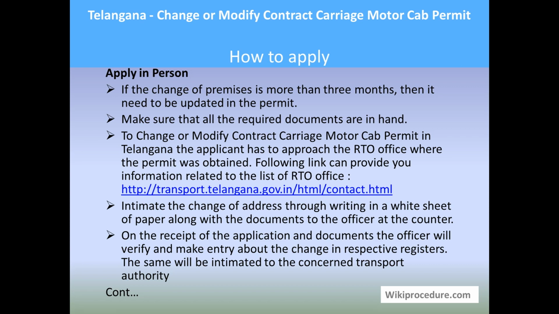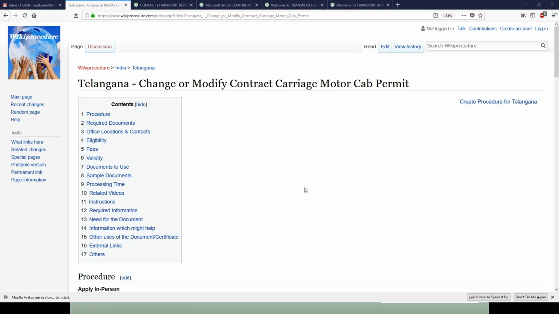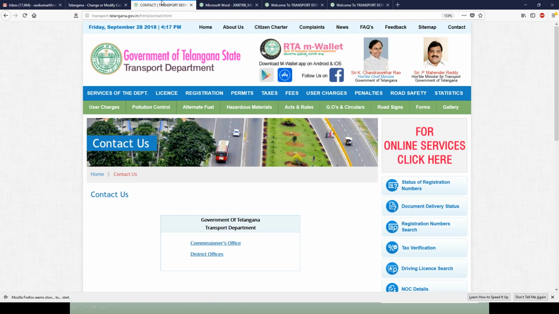Such office can be found through the contact page of the government portal. The link provided below will help you in reaching the contact page of the Telangana State Transport portal. Here you can filter further to understand your local RTO office concerned for your area.